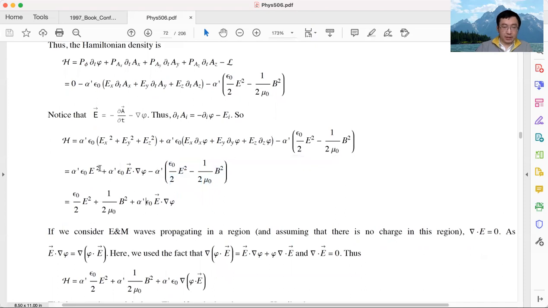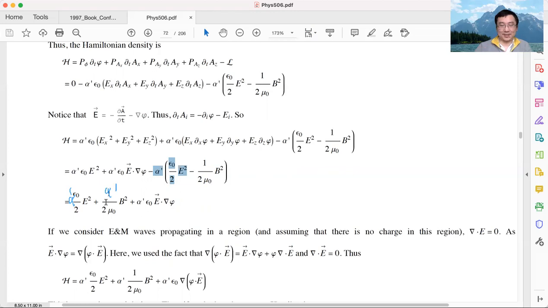As you notice, we have an E squared term here and we have an E squared term here. We can combine these two E squared terms. This one has a plus sign, this one has a minus sign. This one has coefficient 1, this one has coefficient 1/2. So what we have here is 1 minus 1/2, which equals plus 1/2 E squared. Oh, sorry, I have a typo here. I forgot the alpha prime.